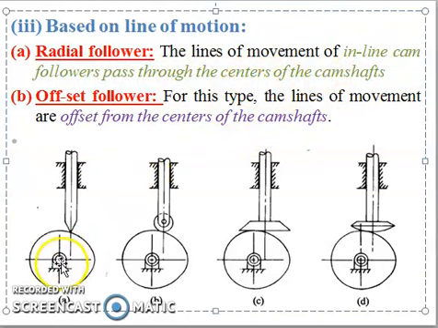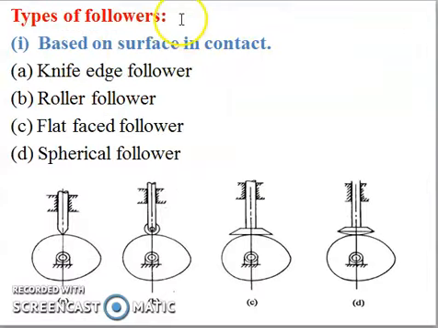Offset means shifted from the center. Usually in the question paper they will ask for offset by 1 mm to the right-hand side or offset to the left by 1 mm. So this is a very important thing. Okay, you just have to remember. So I will remind you once again.